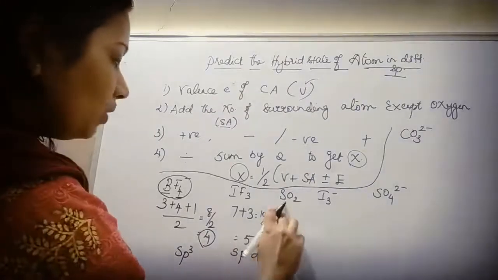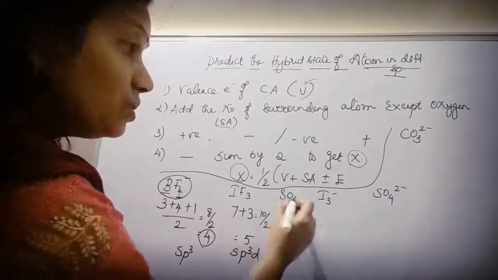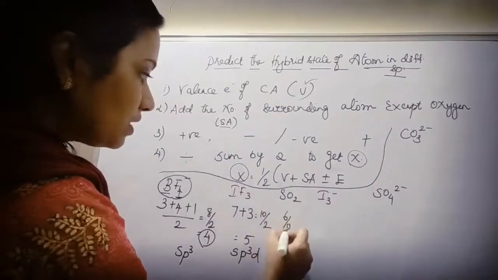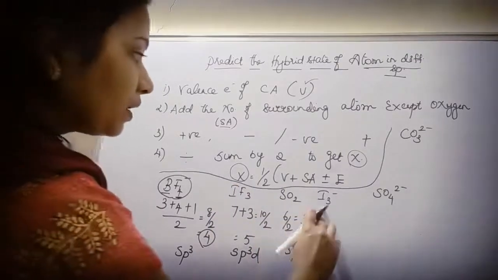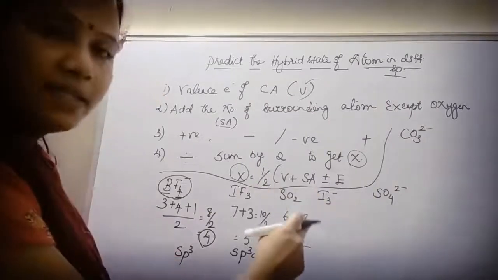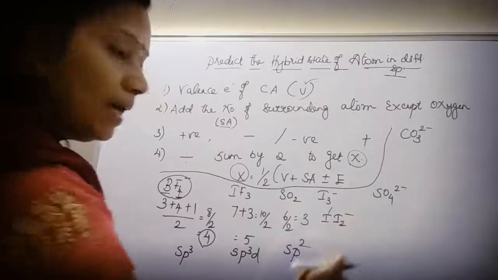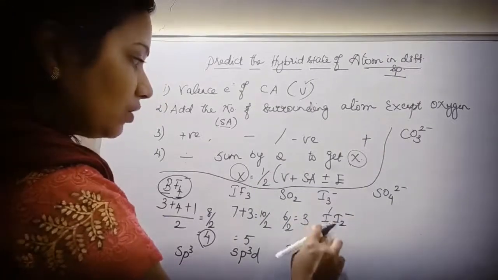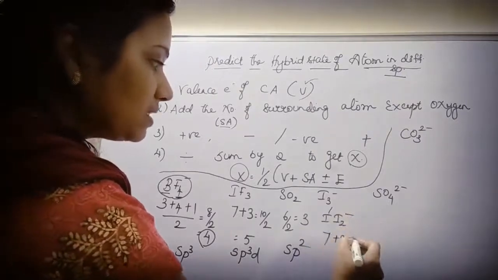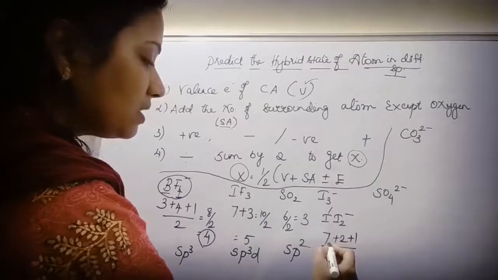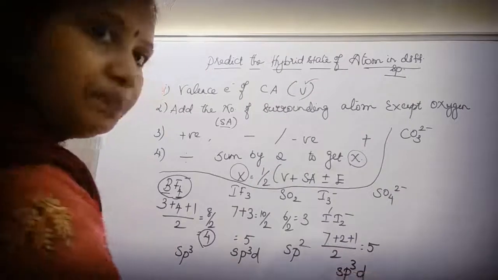Now moving to SO2, the number of valence electrons is 6. Oxygen I should not calculate, right? So 6 by 2 is equal to 3. It should be sp2 hybridization. Now coming to I3 minus, I have already discussed this problem in one of the videos. I3 minus can be represented as I2 minus. The valence electron of iodine is 7 plus 2 surrounding atoms. Minus is there, so plus 1 charge. 7, 8, 9, 10. 10 by 2 is equal to 5. So it should be sp3d hybridization.